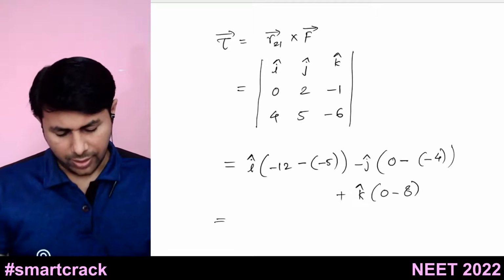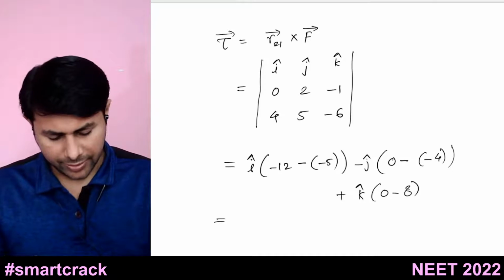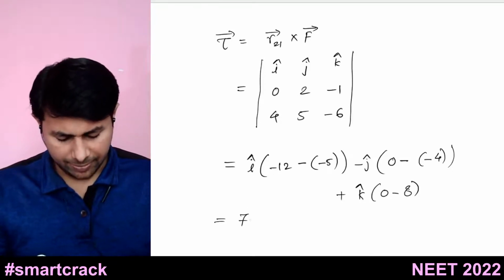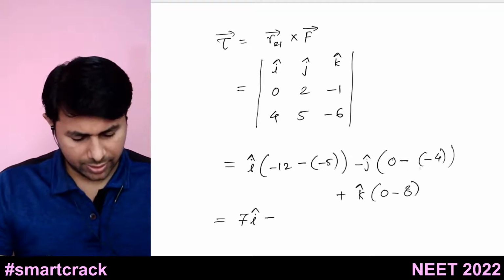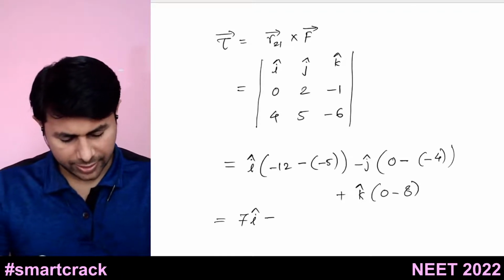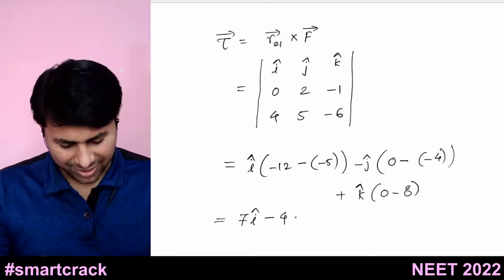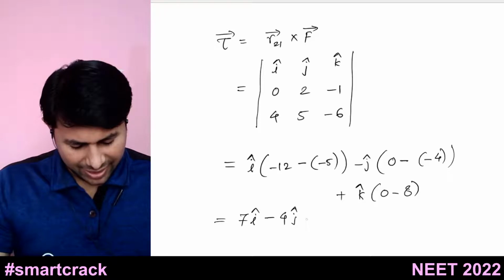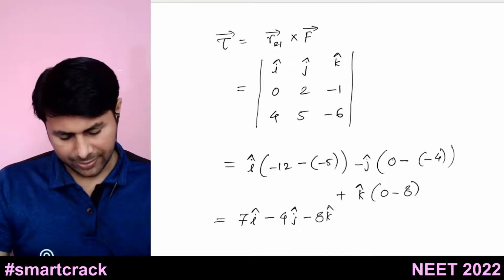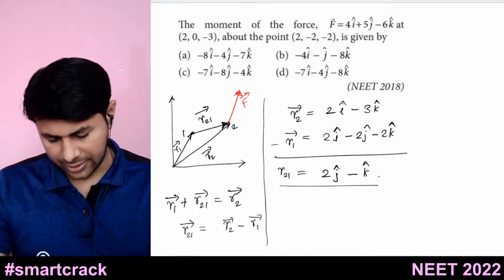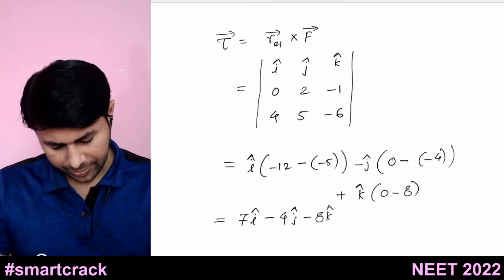Okay. So now it is minus 12 minus minus 5, which is minus 7 i cap, then minus j cap times minus 4, so plus 4 j cap, and minus 8 k cap. So this should be the answer. 7 i cap minus 4 j cap minus 8 k cap.